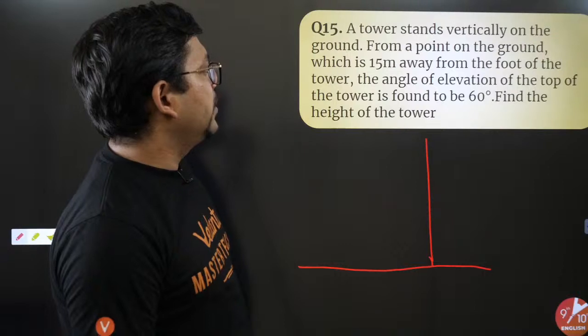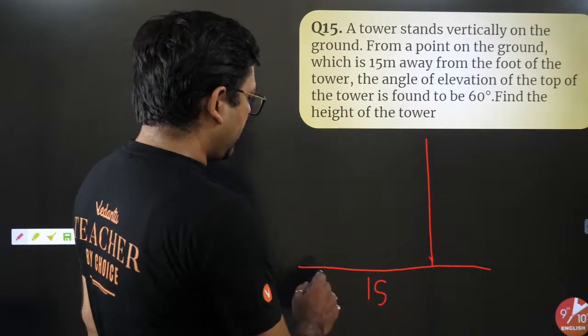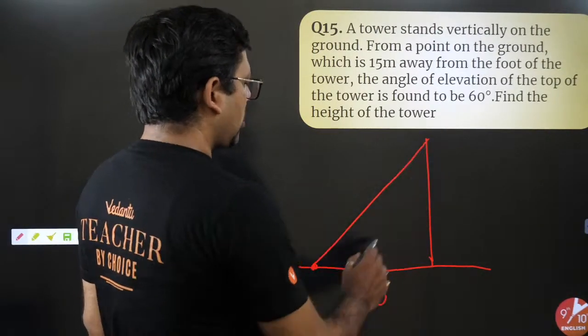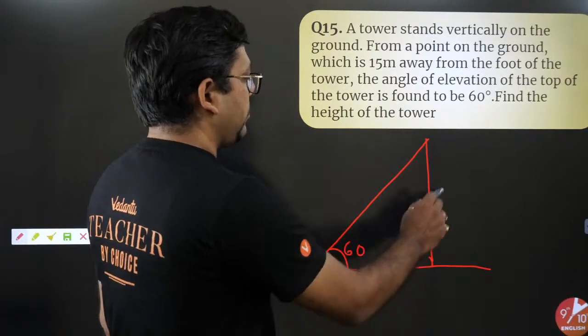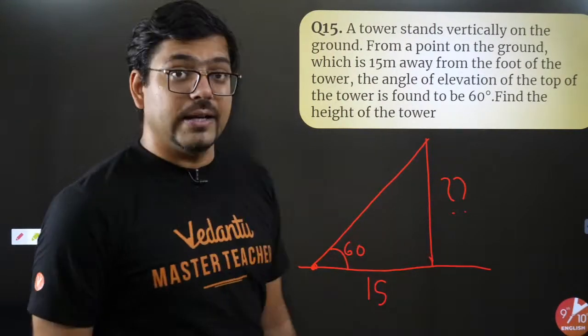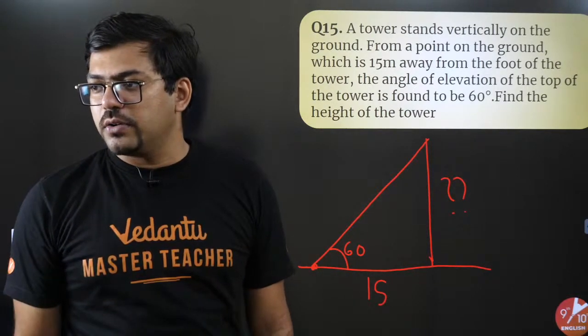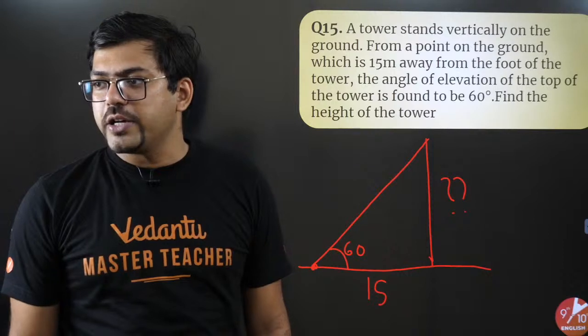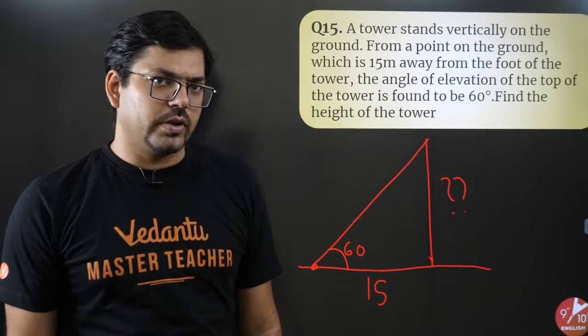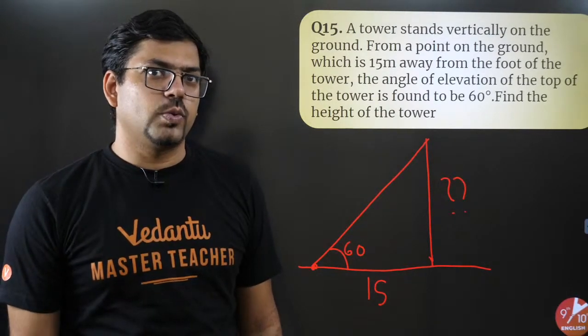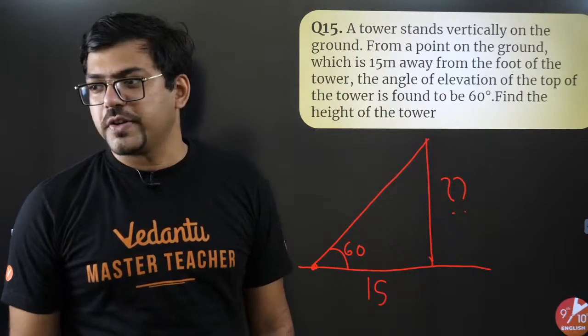Now here, from a point 15 meters away, someone looks at the top of the tower, and the angle of elevation is 60 degrees. What's the height of the tower? Who is telling me the answer? 15 root 3. Wow, Bhavya, Sanvi, Aman. Aman, it's not 5 root 3 buddy, it's 15 root 3. As far as I understand, it should be 15 root 3. Yeah, it should be 15 root 3.